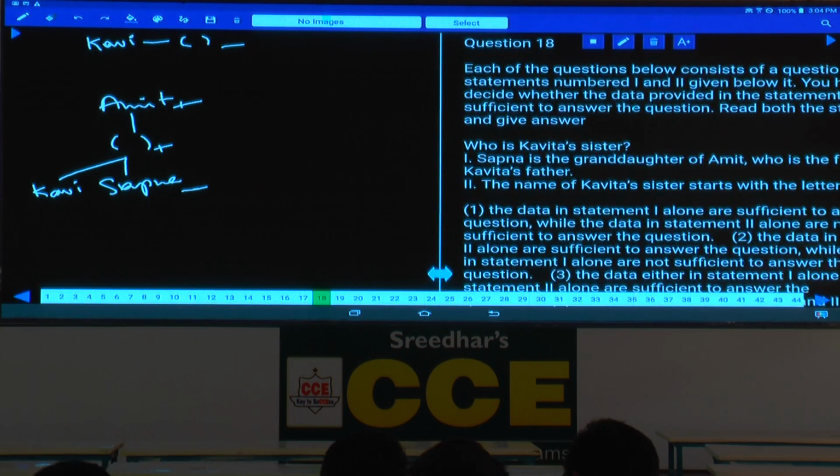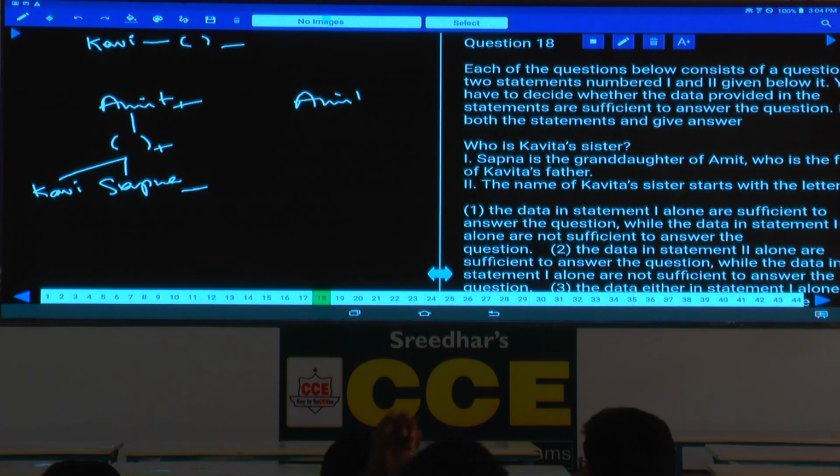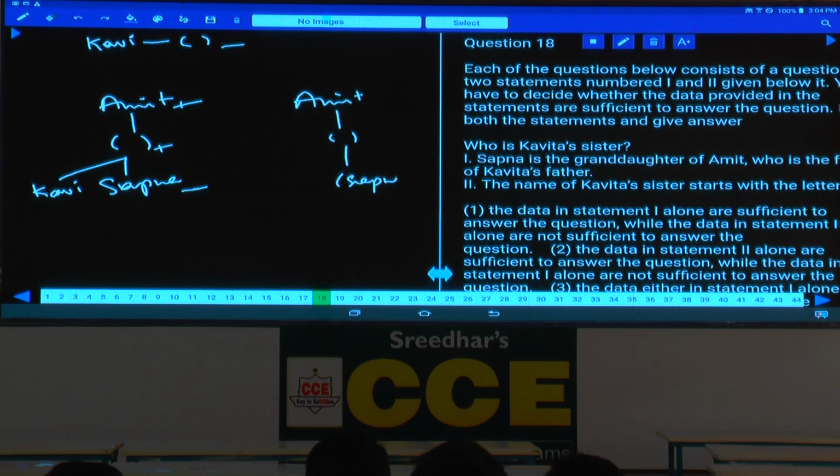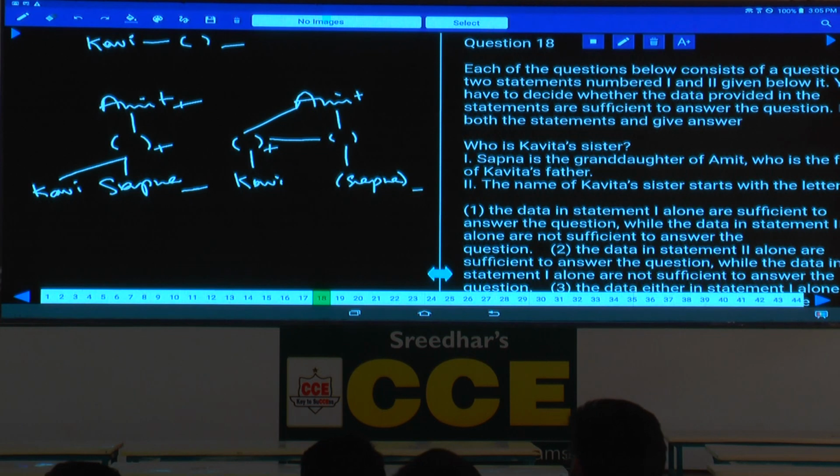Now let us take an example. Amit is here, and Amit's granddaughter is Sapna, isn't it? And who is this Amit here? Kavita's father's father is Amit. Then that means Kavita's father and Sapna's parent are siblings to each other. That could be a possibility. So how are Sapna and Kavita related to each other?